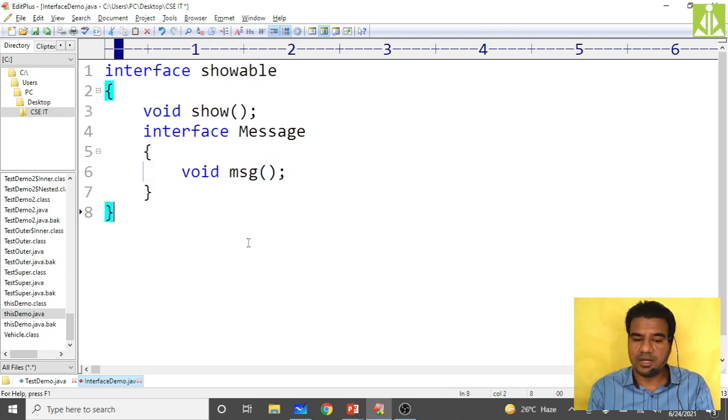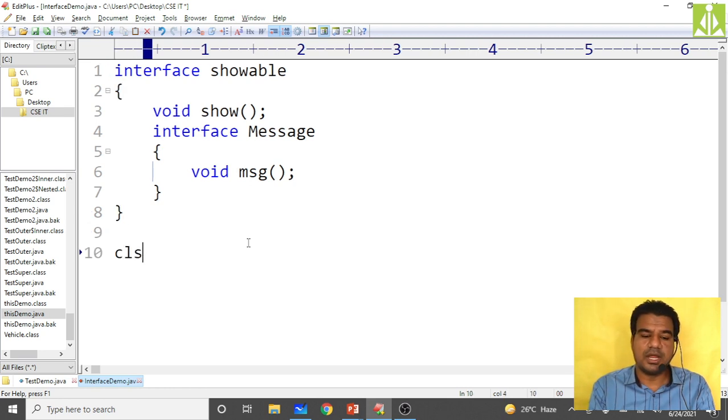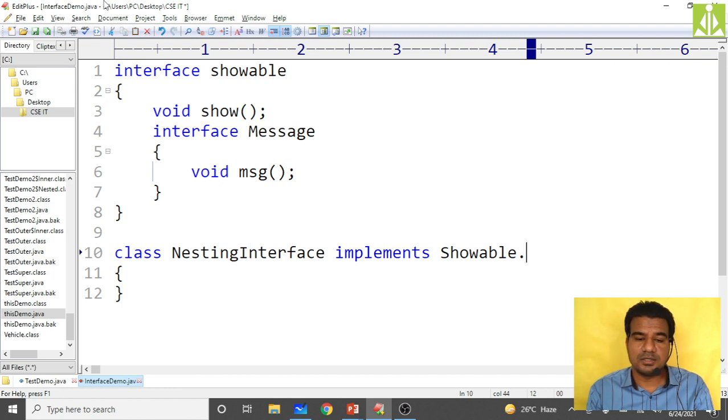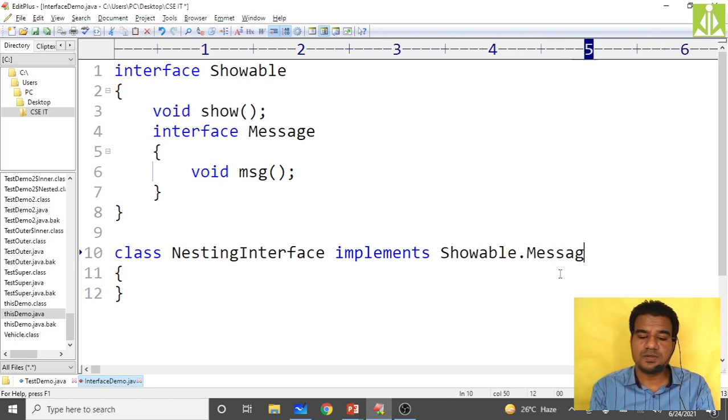Then come down and create one class, and the class name is NestingInterface, which implements what? I want to implement only the inner interface, that is Showable dot, and here this S needs to be capital. Showable dot, the inner interface name is Message.